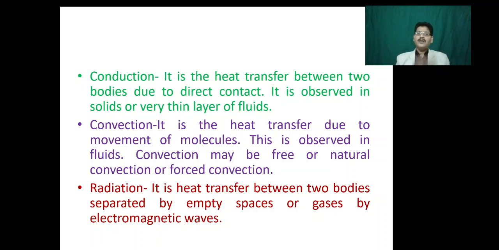When a pump or a blower is used to facilitate the convection process, it is called forced convection. Radiation is the third mode of heat transfer, in which heat is transferred between two bodies separated by empty space or gases by electromagnetic waves. The heat energy we get from the sun is through radiation, because there is a huge space between Earth's atmosphere and the sun, which is devoid of anything, but still we are getting the heat energy.